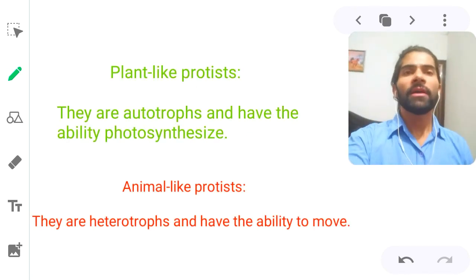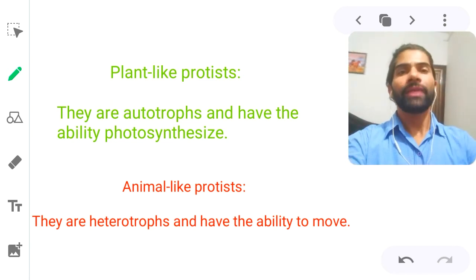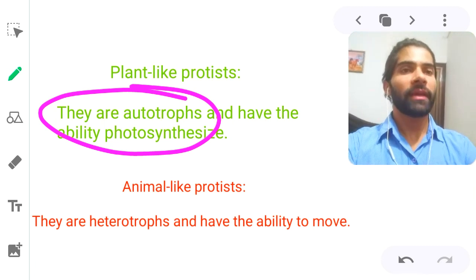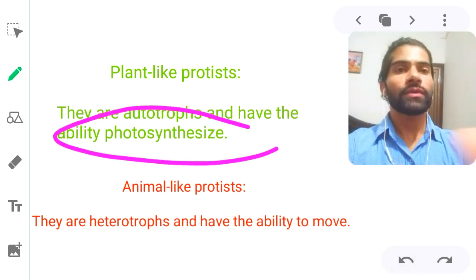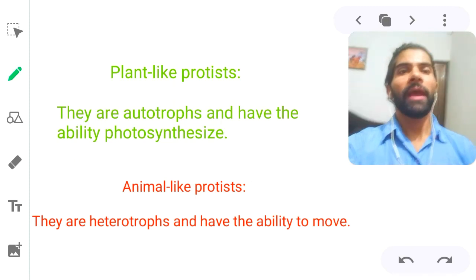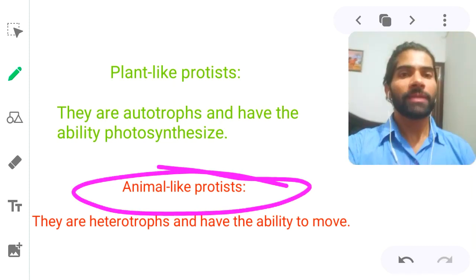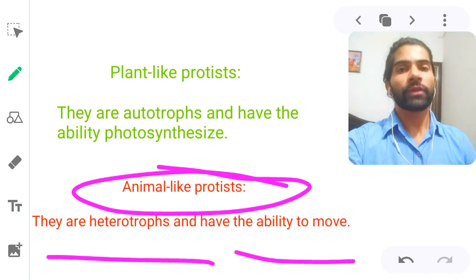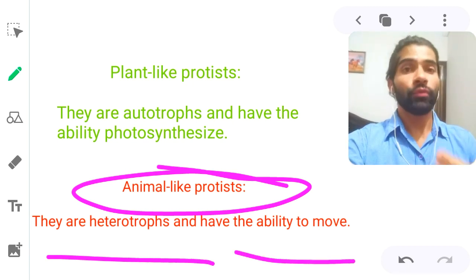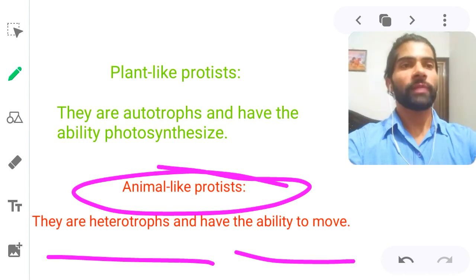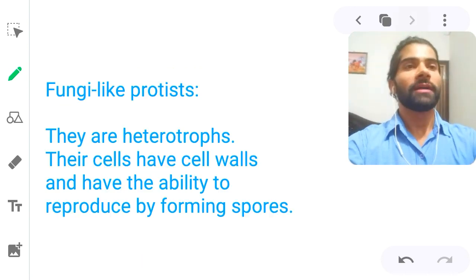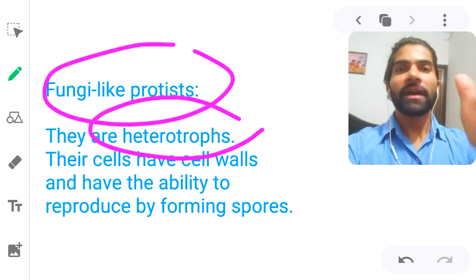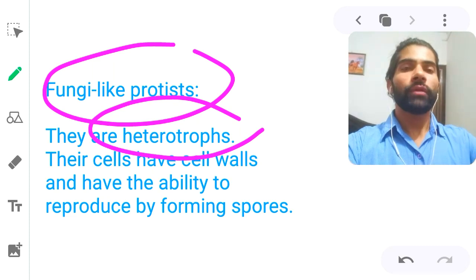Example, plant like protista क्या होती हैं? So they are autotroph. Because they are autotroph, they can prepare their food on self because they can perform photosynthesis. Okay, and animals like, why we are using animals like protista are there? Because they are heterotrophs and have ability to move, क्योंकि वो move कर सकते हैं, because we can move, so protists also can move because they have a cilia or flagella.